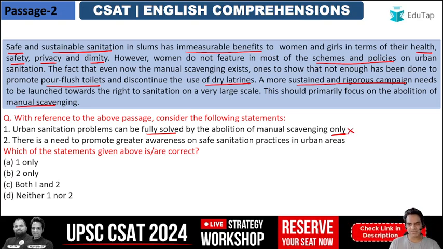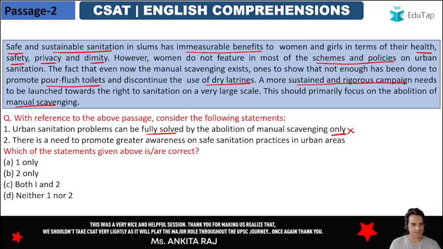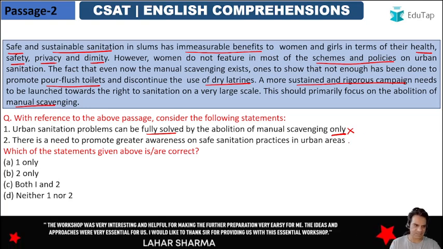There are many other areas that need to be focused upon, right? General awareness of people, breaking the habit and all that. So it's not just abolition of this. There are many other things that need to come into play. And second, there is a need to promote greater awareness on safe sanitation practices in urban areas. That is also true.